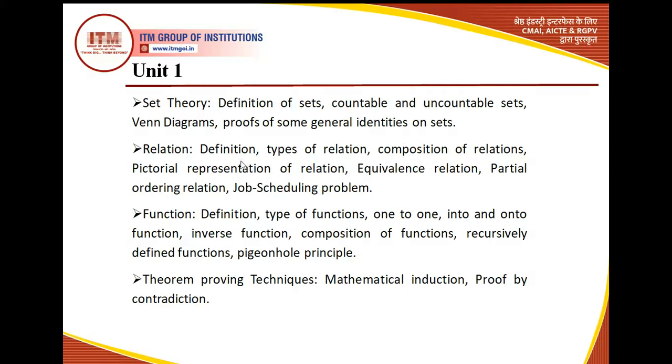For relations, we would see definition, types of relations, composition of relations, and pictorial representation of the relation. Then we would see equivalence relation, that is the most important topic in relations. Then we would see partial ordering relation. Now this partial ordering relation has something to do with the poset that we have to study in the fifth unit. So a partial ordering relation we would study. This I hope you are all not familiar with. Then we would see job scheduling problem.